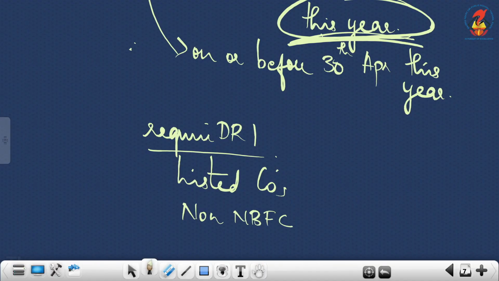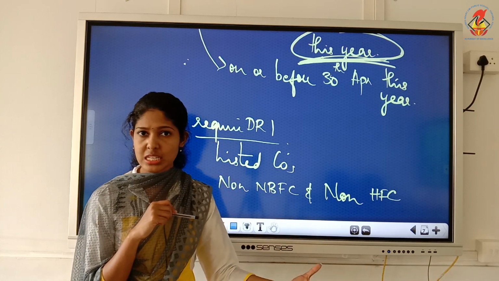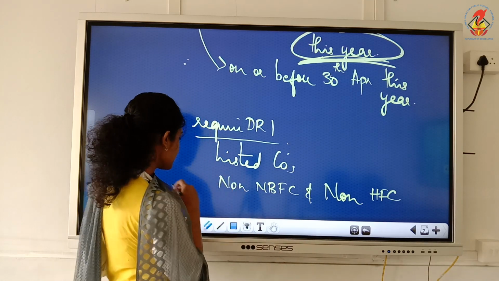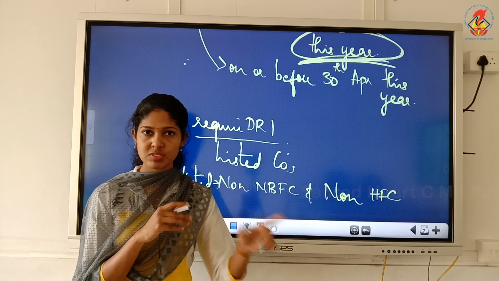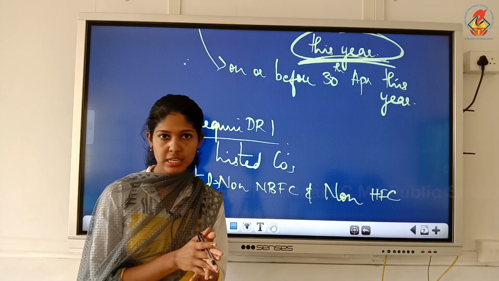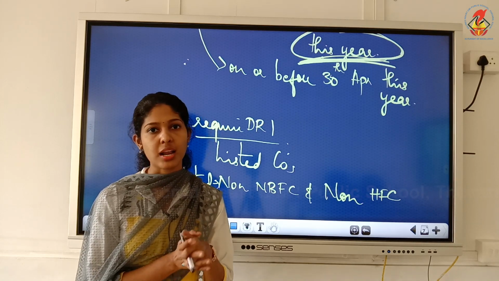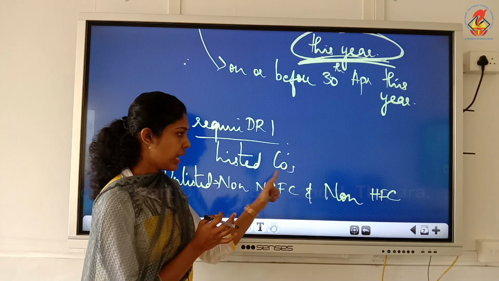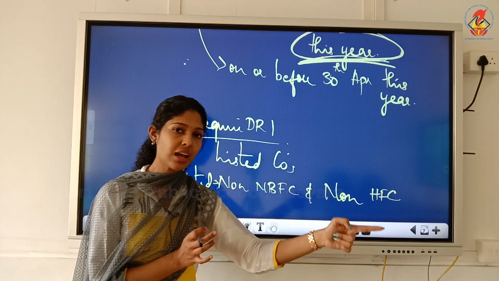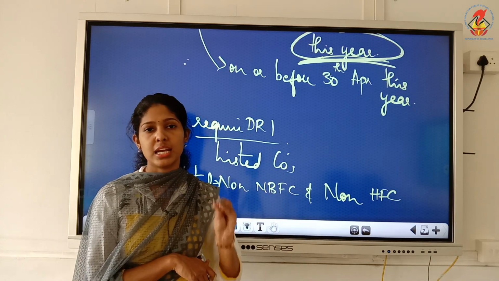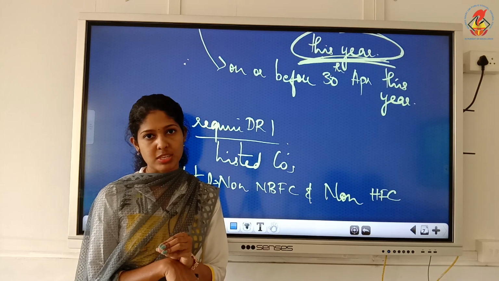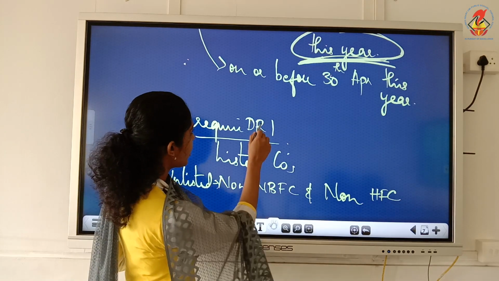Then non-NBFCs and non-HFCs, should they create DRI? Yes, because they have created DRR, isn't it? Unlisted companies, that is unlisted non-NBFCs and non-HFCs that we discussed already, they are creating DRR. So they are required to create DRI also. So this is the point you have to remember. Listed companies are not creating DRR, but since they are dealing in securities, they should invest in DRI, debentures redemption investment. Then I forgot to tell you one point under DRR.